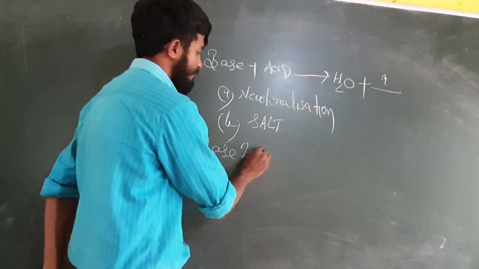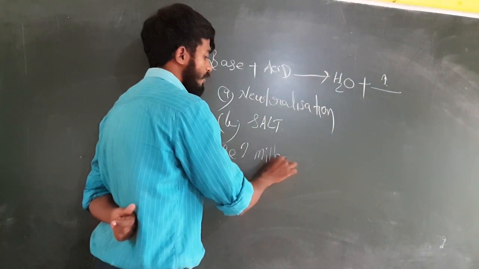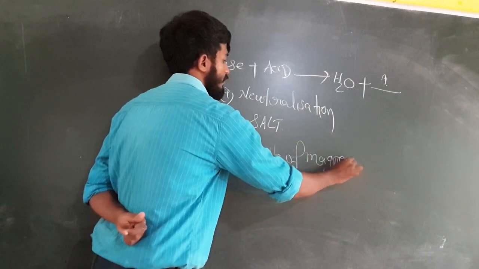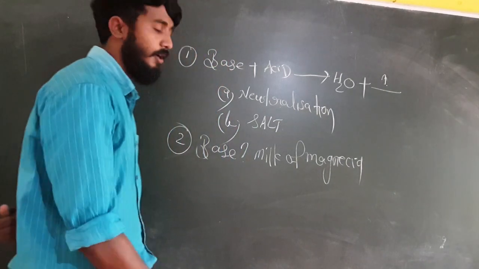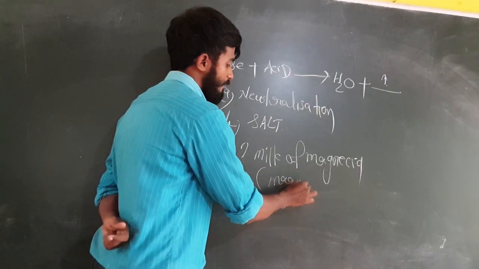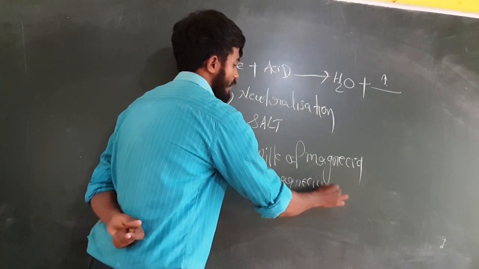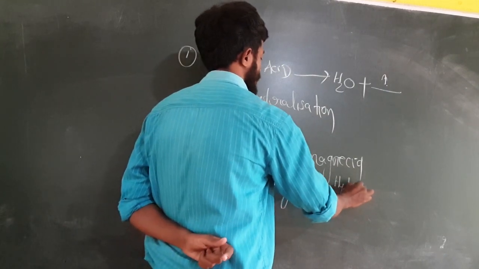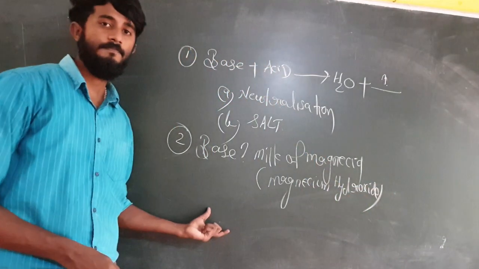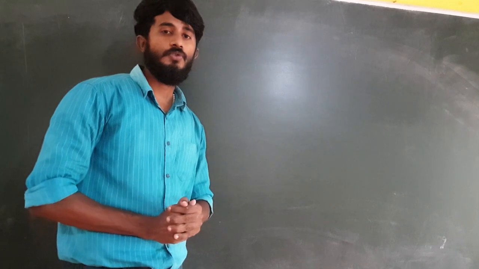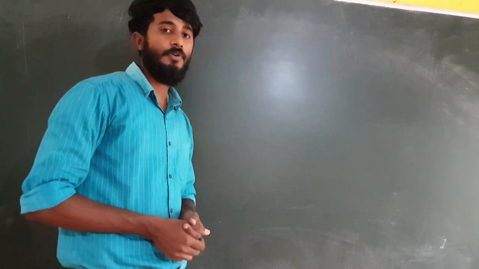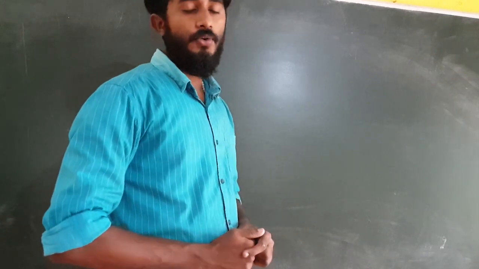The answer is milk of magnesia, because milk of magnesia contains a base. What is that? Magnesium hydroxide. Clear? Okay, students. So today we need to discuss a little more examples for neutralization from our day-to-day life.